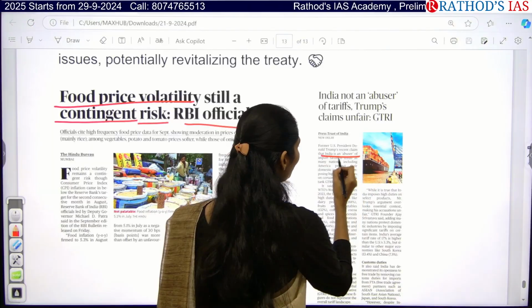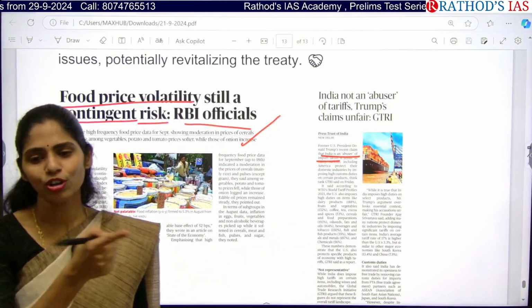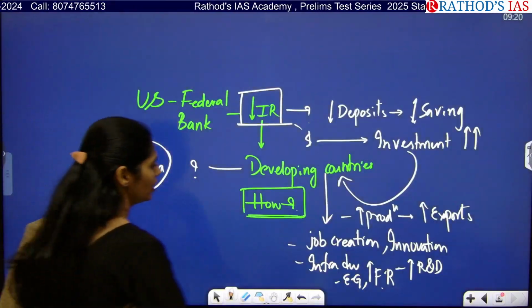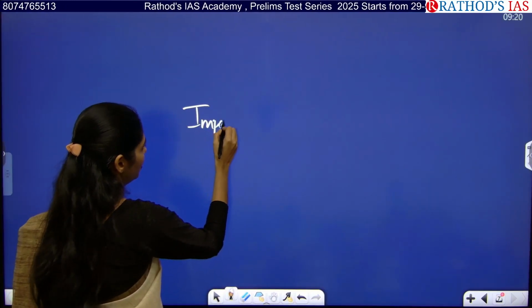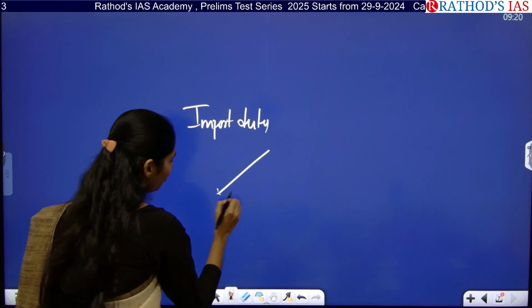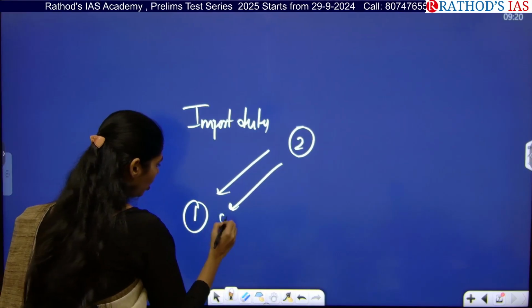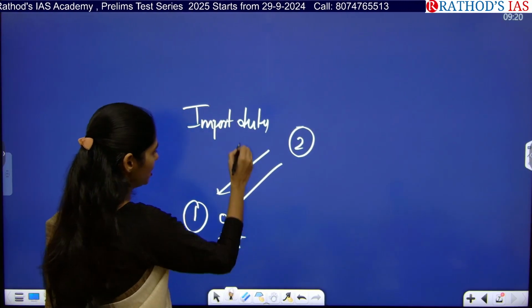He said that India is an abuser of import tariffs, that India is increasing import duty. So what happens because of this? What is import duty? Import duty is nothing but when we import goods from country 2 to country 1, the government imposes a tax on these goods. It is called import duty.